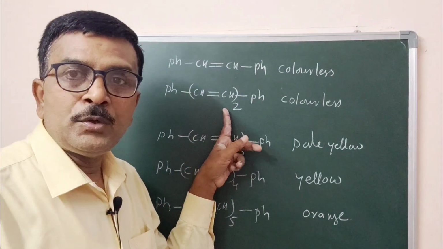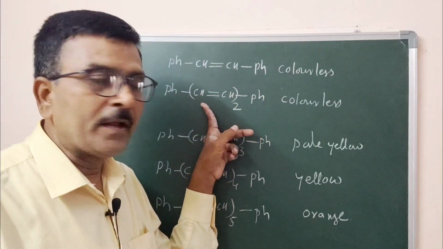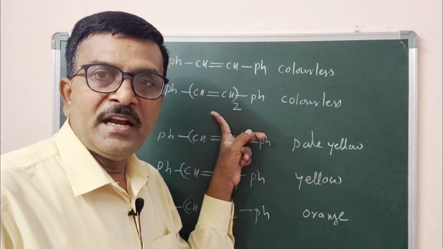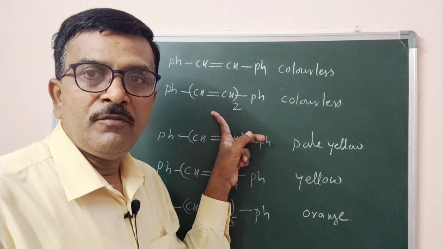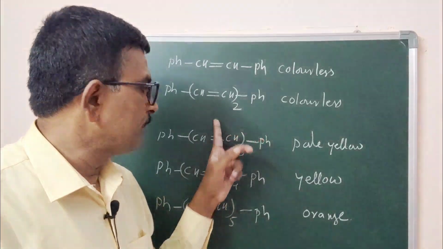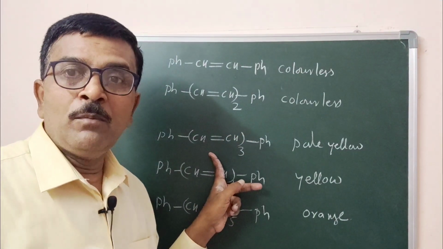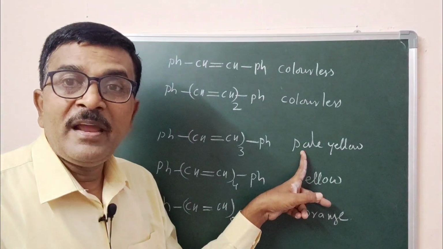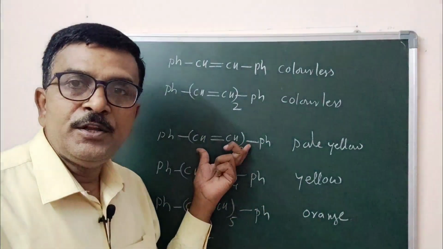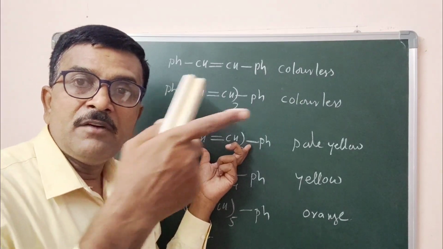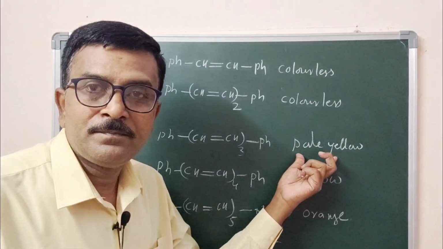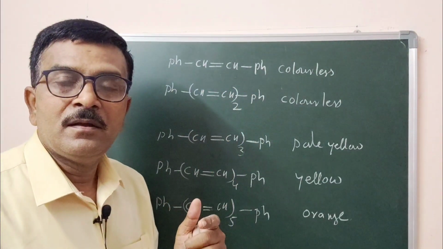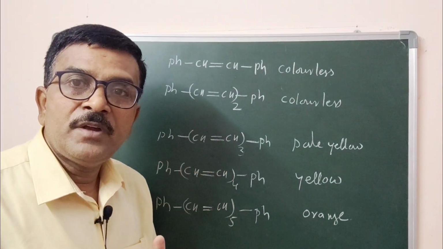The second molecule, with two conjugated double bonds in between the two benzene rings, is again colorless, which means it is also absorbing energy at a lower wavelength value, or shorter wavelength value. Now when we introduce one more double bond, so the conjugated double bonds are 3, slowly it becomes pale yellow. What does it indicate? This molecule absorbs energy in the visible region, therefore there is a color. Whereas the first two molecules absorbed energy in the ultraviolet region, which is shorter wavelength energy.